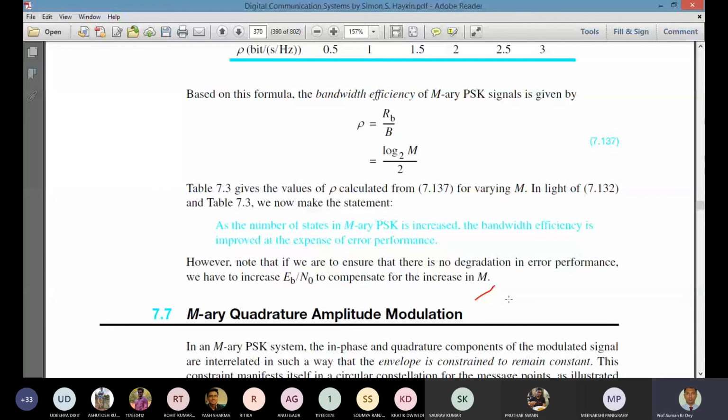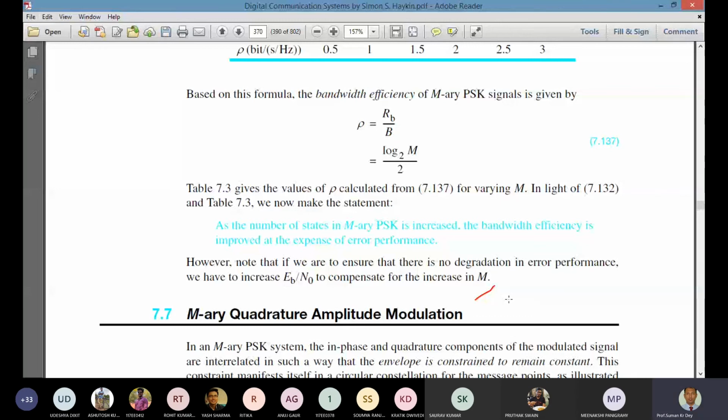So the definition of PSK has a constraint, and the constraint is that the carrier envelope should remain constant. Now if we remove that constraint, then the M-ary PSK will become an M-ary QAM signal.